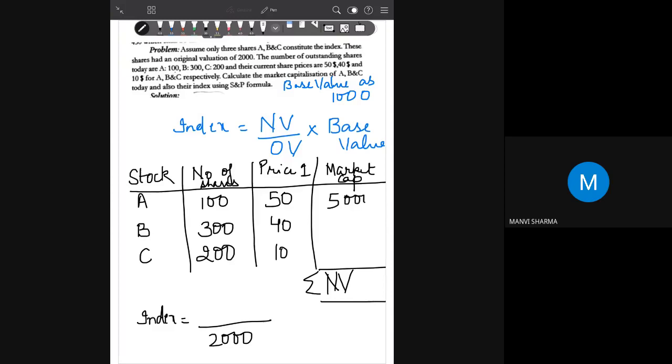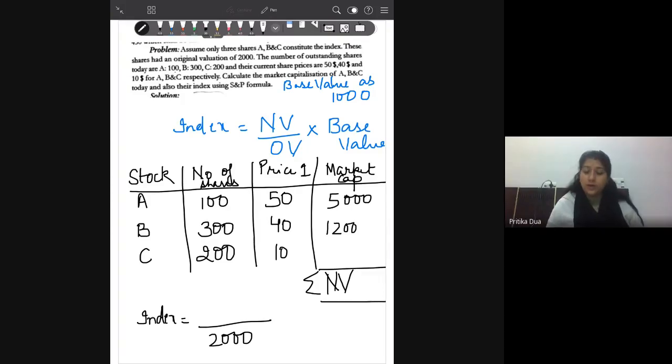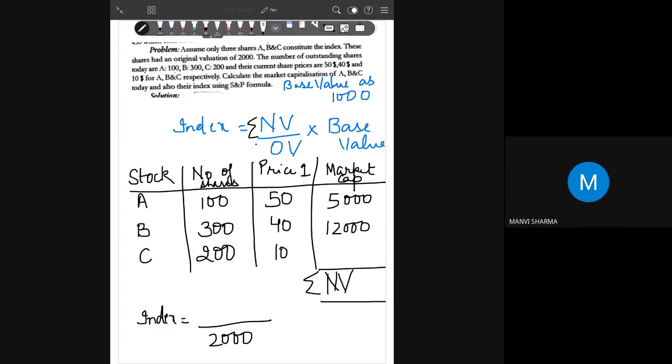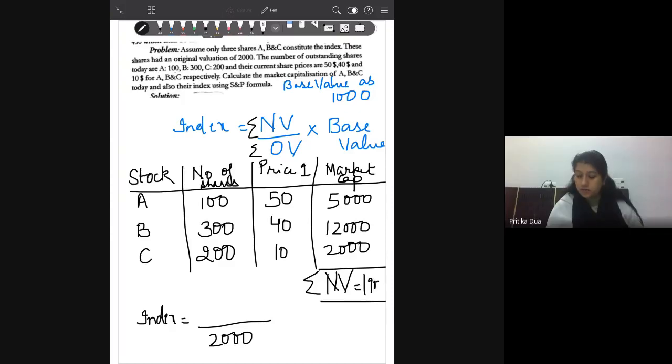So you are doing this on the basis of summation of the values, not individually. Okay, I individually took them out. No, no, not individually. That's why there was the summation sign in the formula. So this is how you take the value, and your final value for this index is coming to 9500.